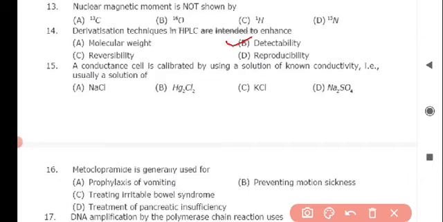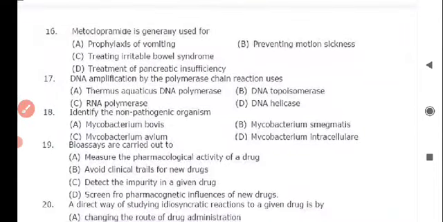Next question is a conductance cell is calibrated by using a solution of non-conductivity that is usually a solution of, and the correct answer is option C, KCl. Next question is metoclopramide is generally used for. Correct answer is option A, prophylaxis of vomiting. Next question is DNA amplification by the polymerase chain reaction uses DNA topoisomerase. Option B is correct.